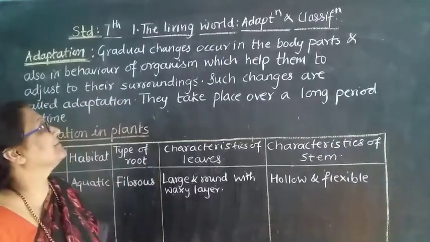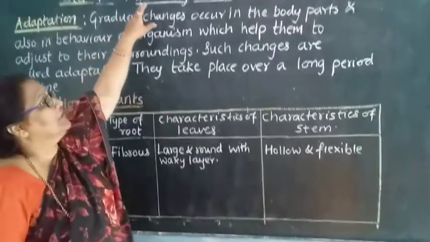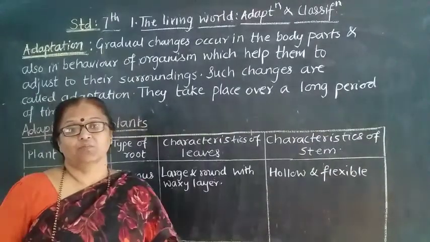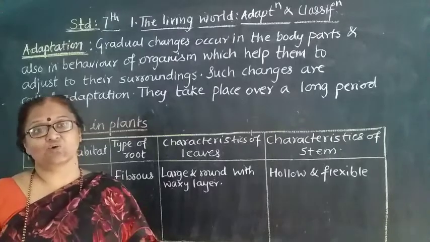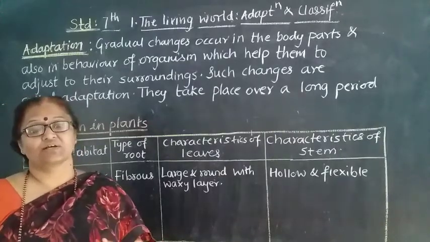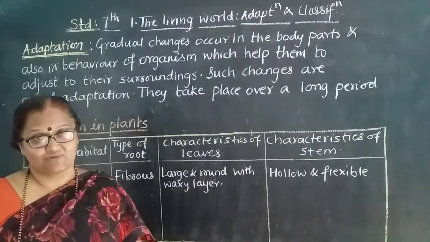We have started the lesson, lesson number 1 from your textbook, The Living World: Adaptation and Classification. Before this lecture, we have seen the snowy regions and how there is a diversity in plants, and how there is a diversity among animals. All those things we have learned.